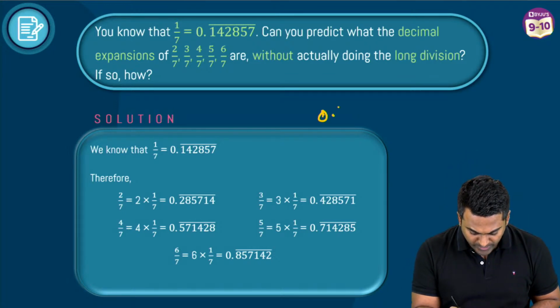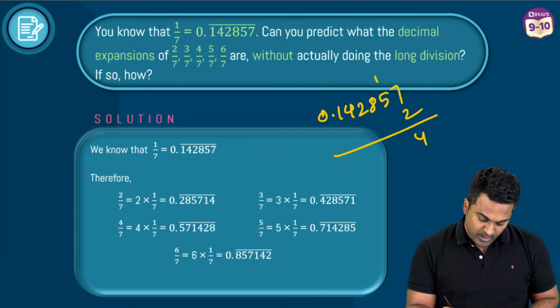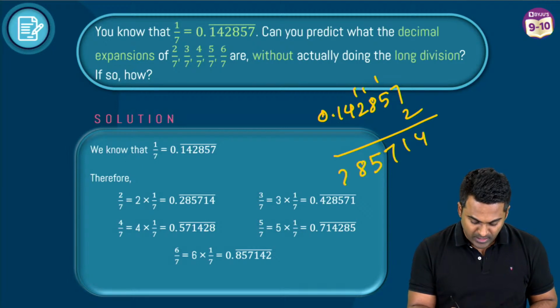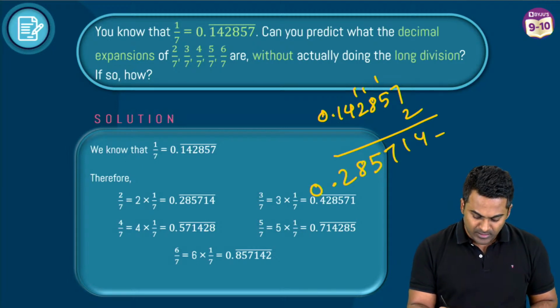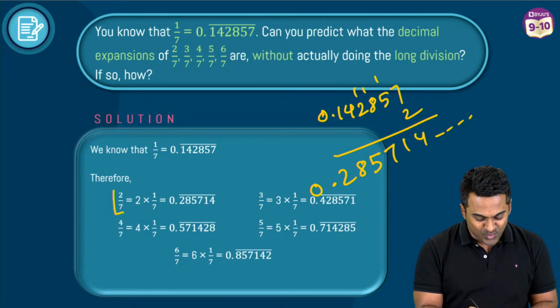So 0.142857. When you multiply this by 2, what happens? 14. Okay, one remainder, 2 times 5, 10, 11. 1 remainder 16, 17, 1 remainder 2 times 2, 4, 5, 2 times 4, 8. So look, when you're multiplying, this is the pattern that you get: 2, 8, 5, 7, 1, 4, and then you repeat the same thing.